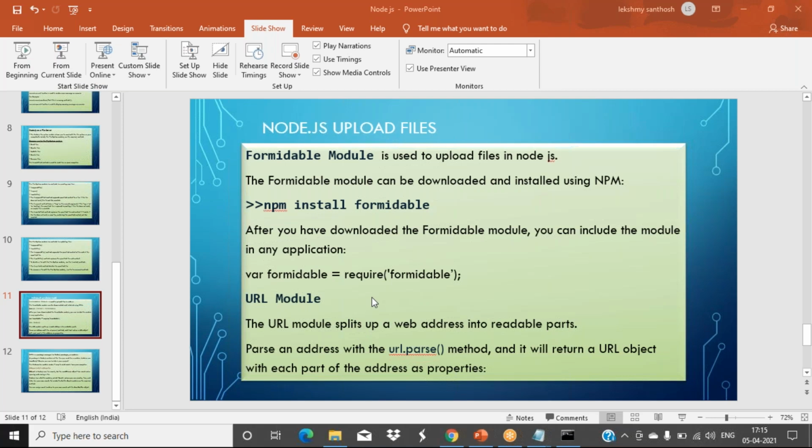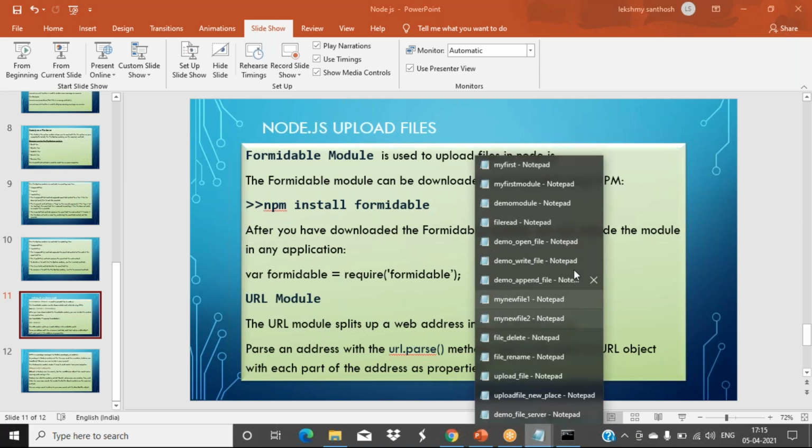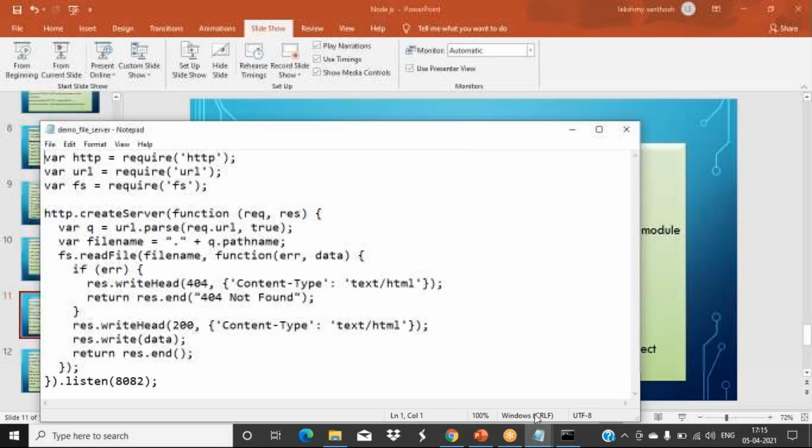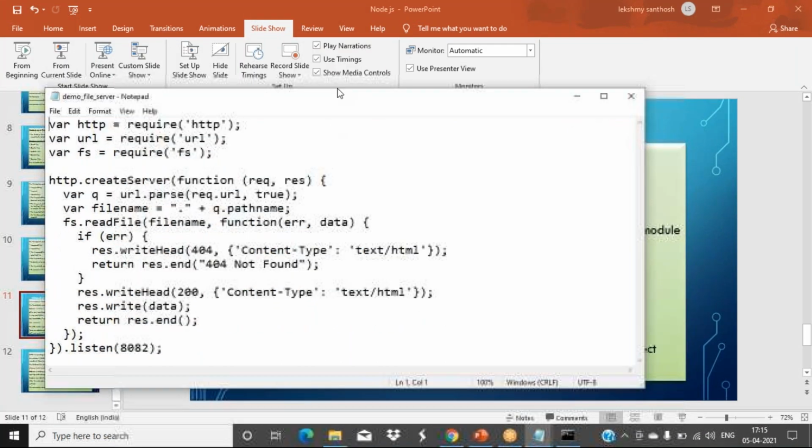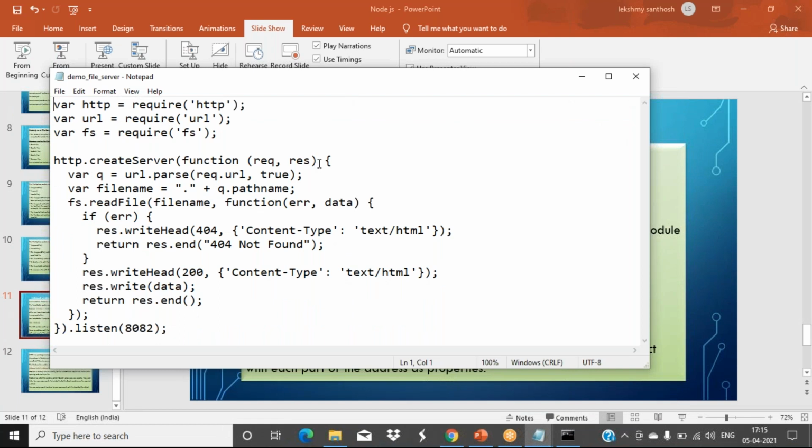Ma'am, sorry to disturb, but I got a doubt. In the previous coding, we loaded the file and then one file got saved. If we load again and save another file, will it replace the file which is saved, or will both files be saved? You are asking, one file we already saved, and next time we are uploading a different file, right? Yes, ma'am. Then both will be saved in the same place.